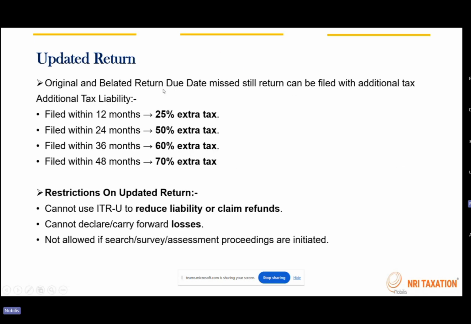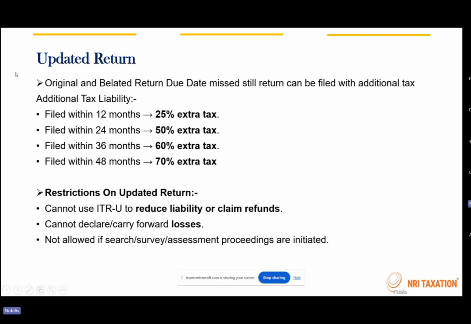So this is something which was introduced by the Indian government somewhere around Budget 2022, I believe. An updated return is an option if the timelines are already over, you have missed filing your original return, you have not filed your revised or belated return, and there are no other options available for you. The original and belated return cannot be filed after 31st of March 2027. Then finally the option available is to file an updated return.